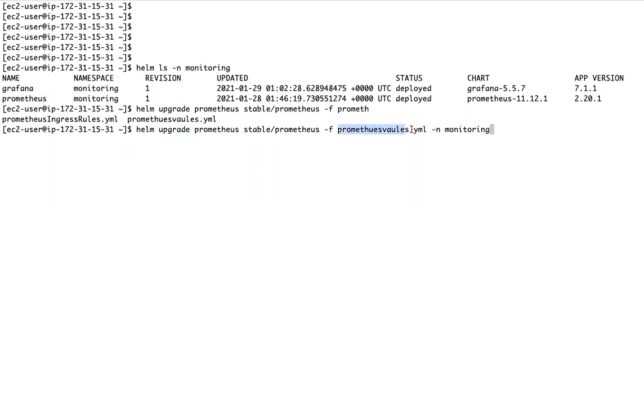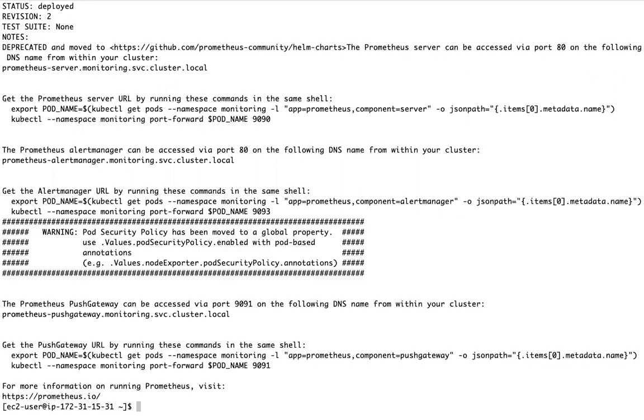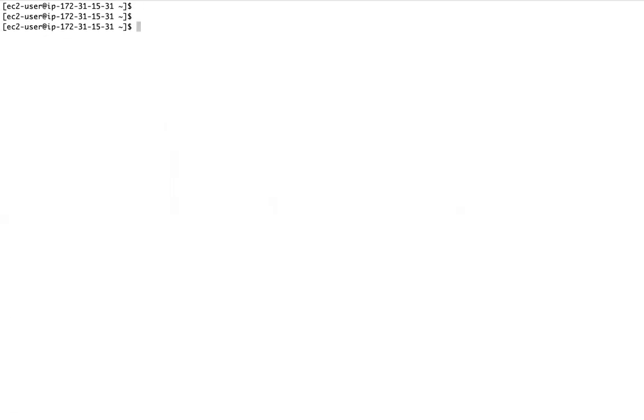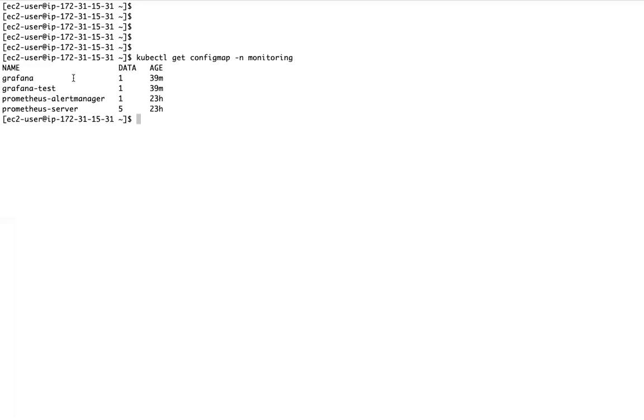So this values file will be used as part of the Helm chart and it will update your config maps, whatever config map is used by Prometheus and whatever config map is used by Alert Manager. Now let me upgrade. Now if you see those config maps, the config maps have been updated, so your pod will use the latest config map. Now if you see this Prometheus server config map,